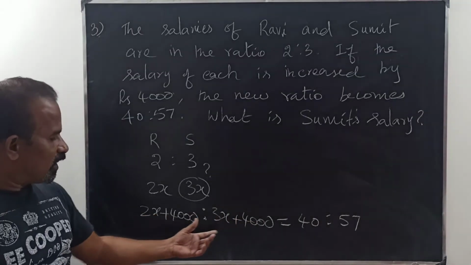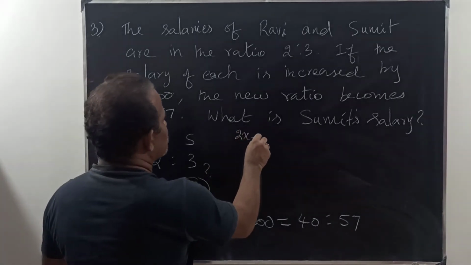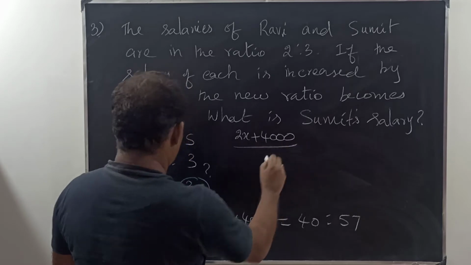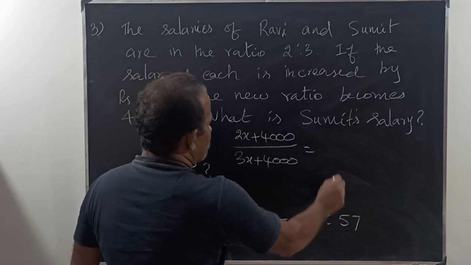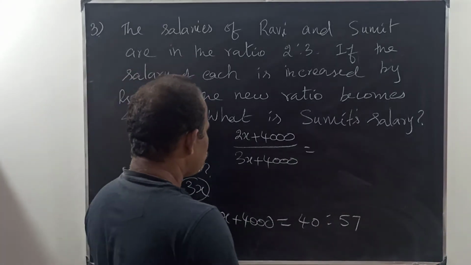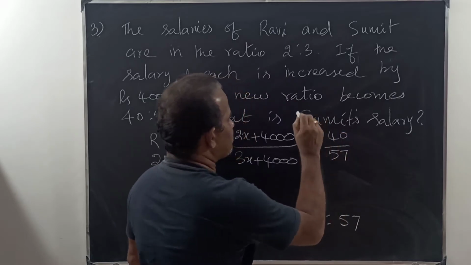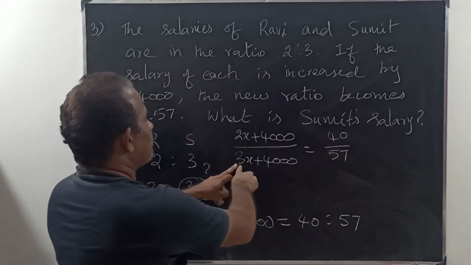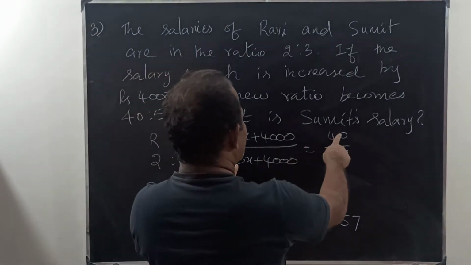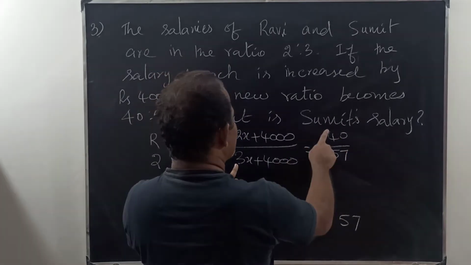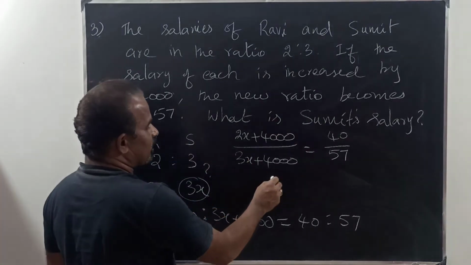Here the two ratios are equal. So therefore 2x plus 4,000 divided by 3x plus 4,000 is equal to 40 divided by 57. So here is cross multiplication, you can simplify very easily. Here is 120x, here is 114x. 120x minus 114x, therefore 6x.